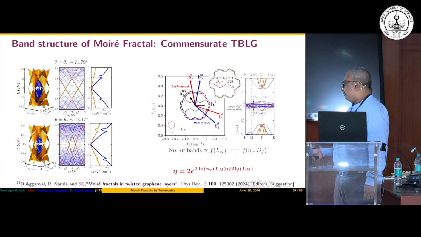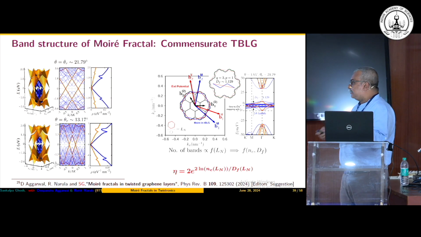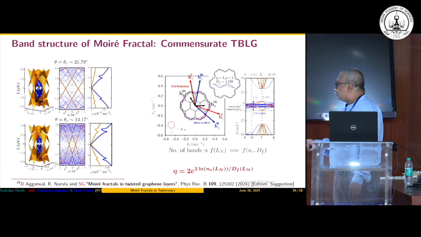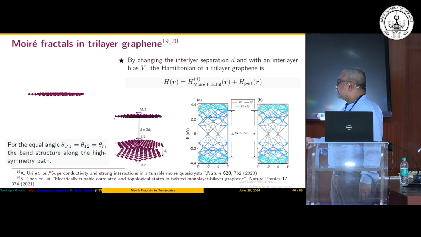That is one of the main findings in our work, where we pointed this out, because if the number of bands exists, many of the other properties can be changed, and that can be calculated. So that could be one of the ways of detecting such a Moiré fractal in a condensed matter system.